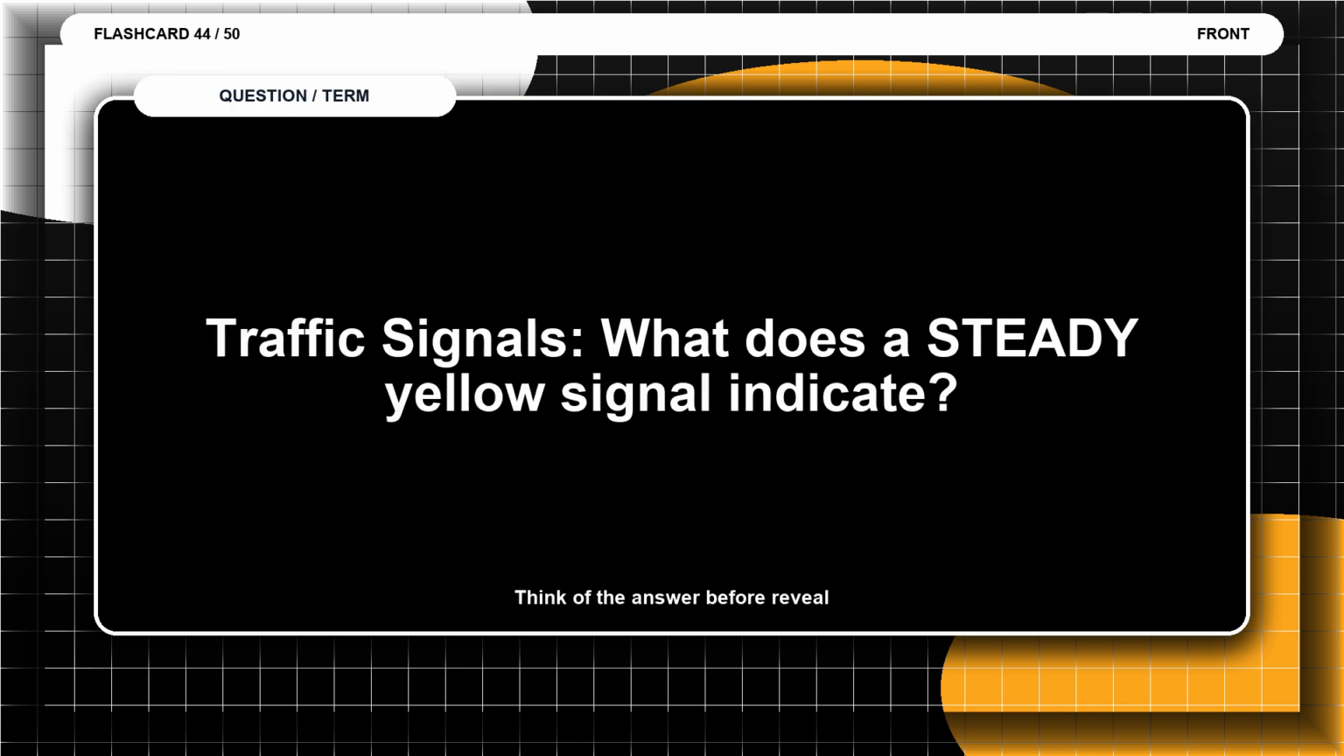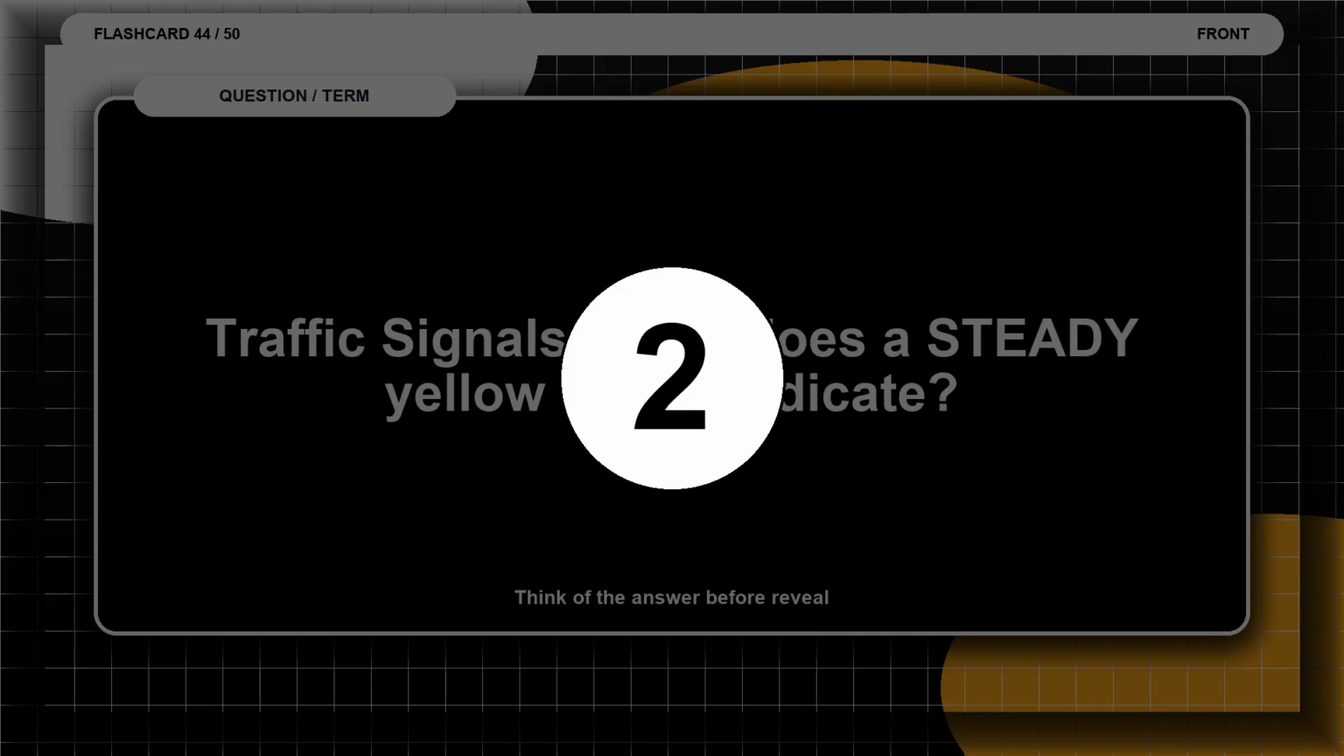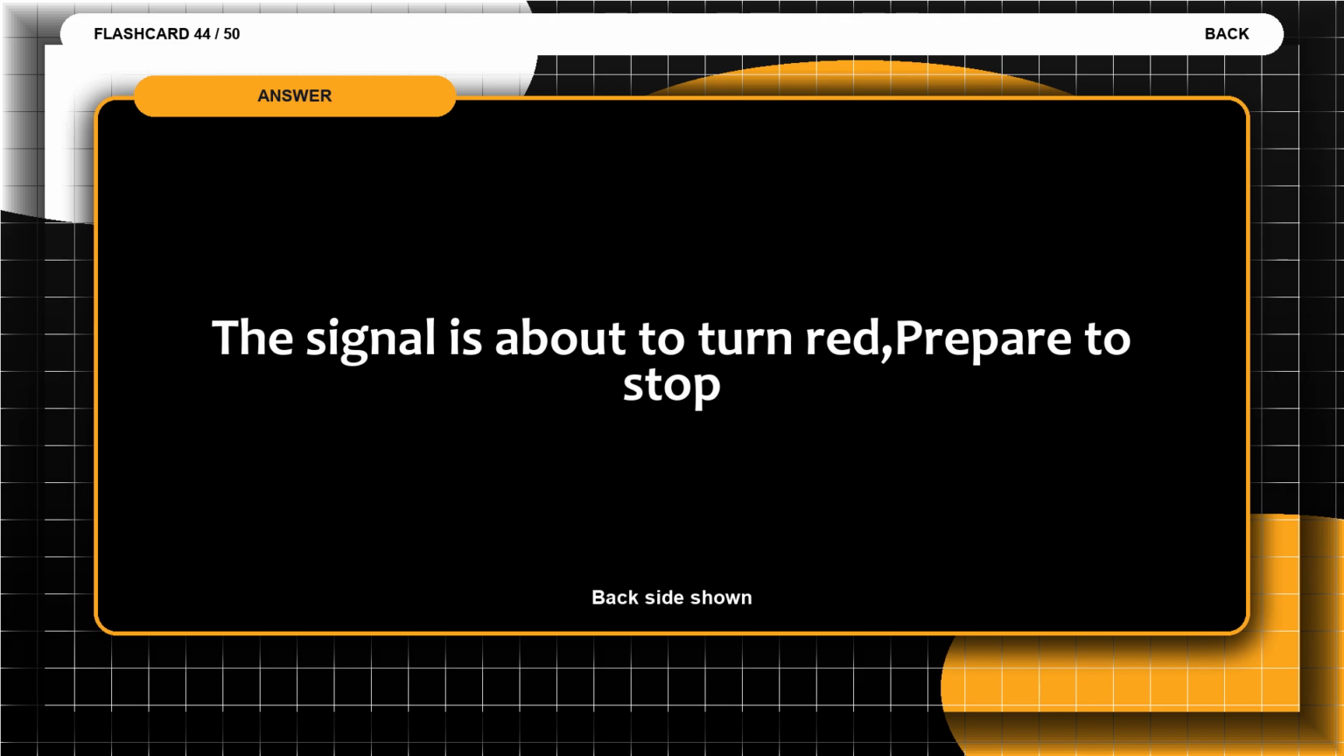Flashcard 44. Traffic signals. What does a steady yellow signal indicate? Think of the answer before the reveal. The answer is, the signal is about to turn red, prepare to stop.